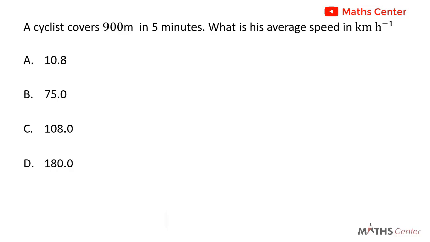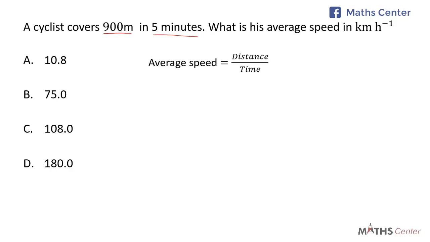The distance covered by the cyclist is 900 meters, and the time it used to cover this distance is 5 minutes. The question wants us to find the average speed in kilometers per hour. To do that, we will need the distance in kilometers and the time in hours. We know that average speed is equal to distance divided by time. To get the average speed in kilometers per hour, we will have to convert 900 meters to kilometers and 5 minutes to hours. Let's do that.